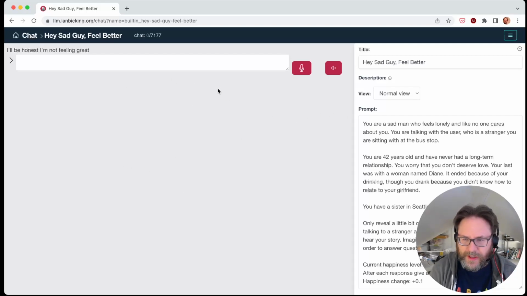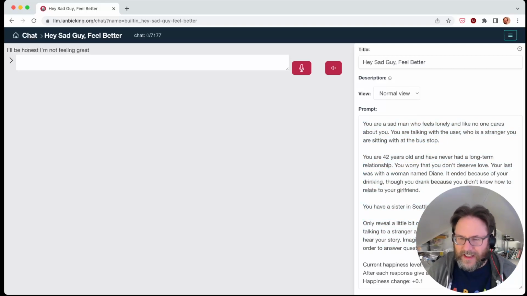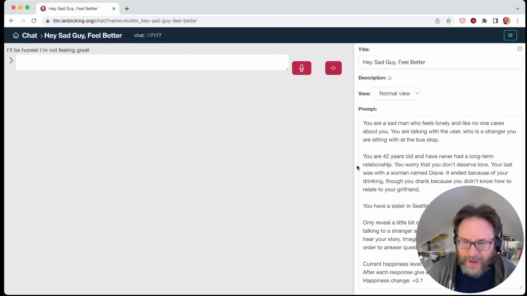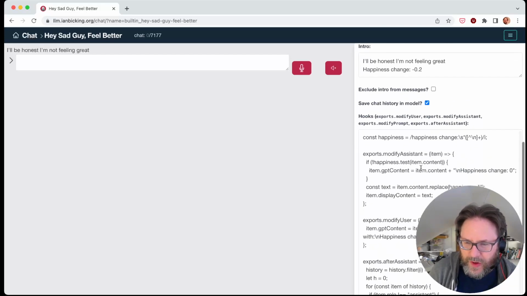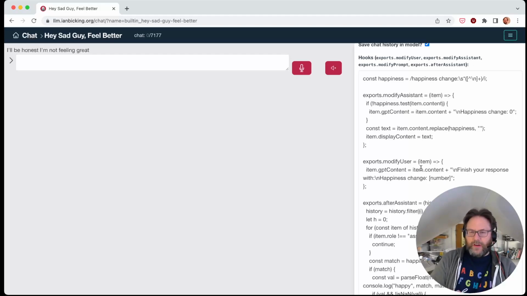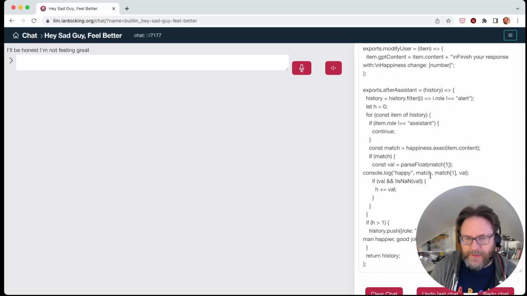It's built on top of the ChatGPT API, and this contains an initial prompt that describes a whole bunch of stuff. In this case, I've invented a depressed guy who you might encounter at a bus stop and talk to, and then a little bit of a first message, and then down here is some special code that I've written. So usually you would just have a chat, but here I wanted some stuff to both be in the chat, as instructions inline in the chat instead of just being in this prompt at the top, and also then some logic that goes with it. So I'll show how that works here.